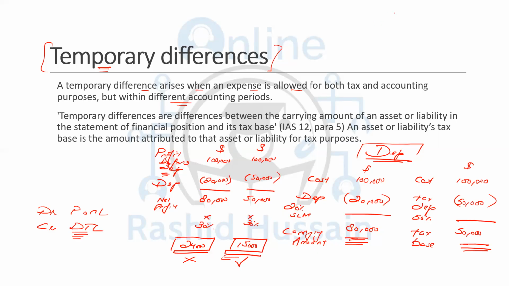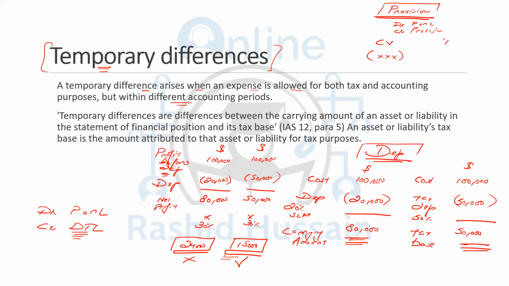Now I will be giving you the second example, which is the example of the provision. Now we know the provision is when there is a probable outflow and you record that thing as an expense, debit, profit or loss, create provision. That simply means recording as a liability. So when you see the carrying amount, the carrying value, there is the negative figure over there because it's an obligation. So we are showing obligation in the form of the negative figure.